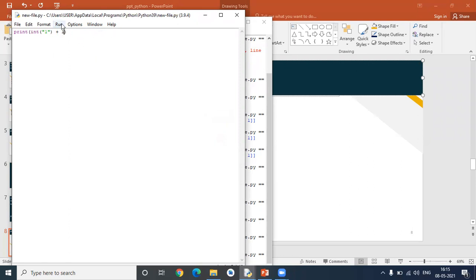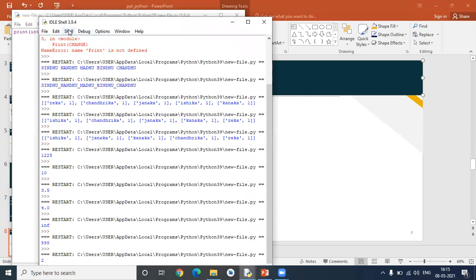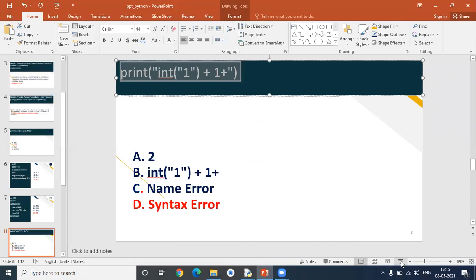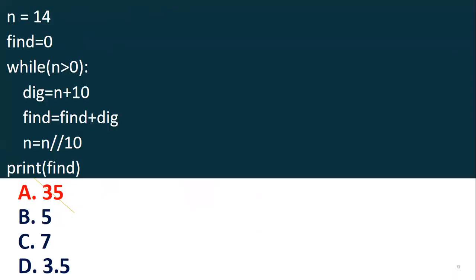Just save, then run. Now you can see the value of 2 is displayed. First, it is converting that string to an int variable. And after that it is just adding the 2 values, that is 2 is displayed. This is all about this question. I think you will be clear on these things.